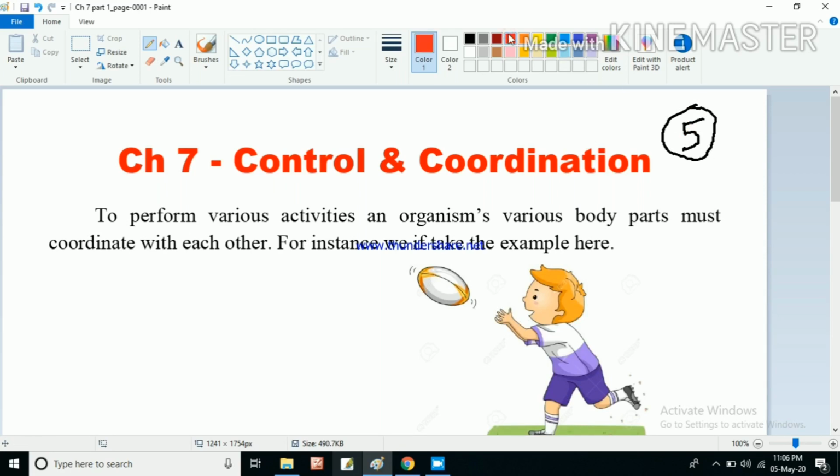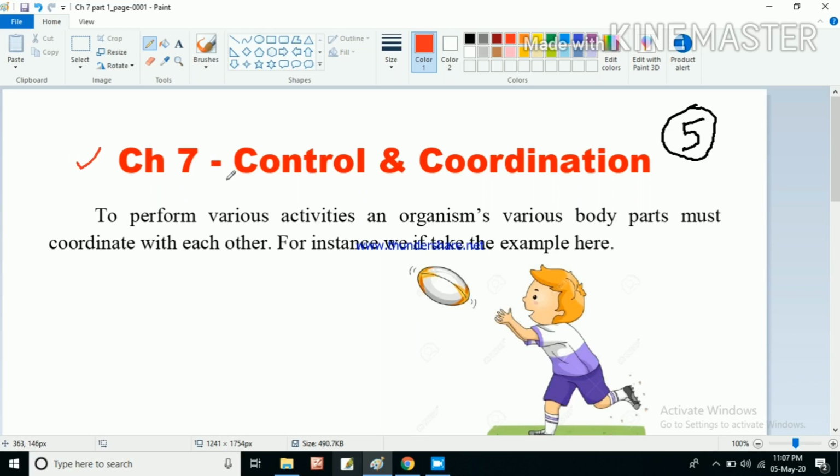This is a very short chapter and very important and very easy to understand how our body works and how our body controls and coordinates to perform various functions. So it is a very easy and short chapter. So we will start here. The chapter name is control and coordination.